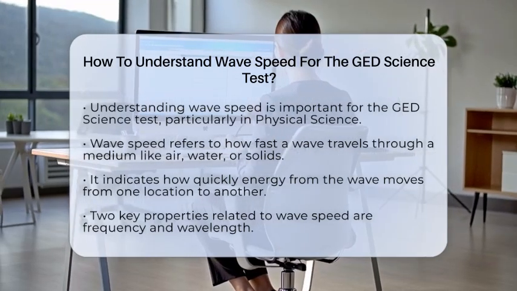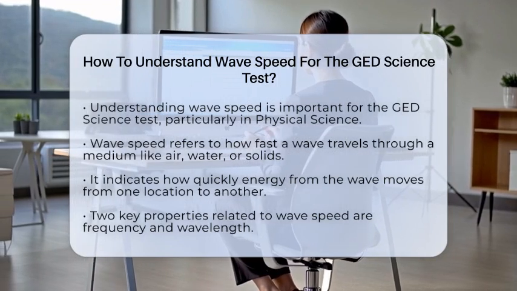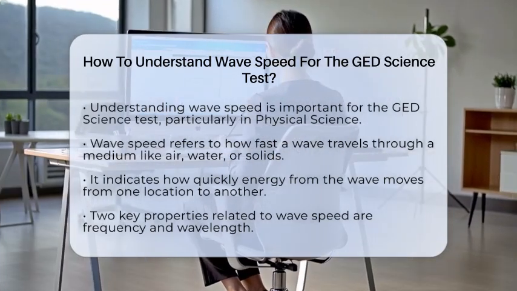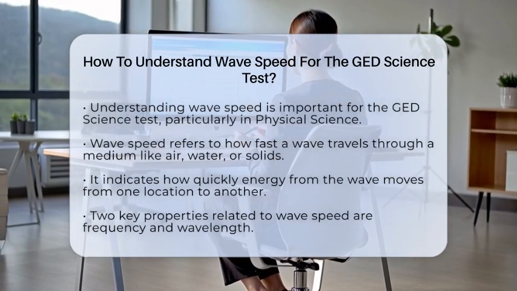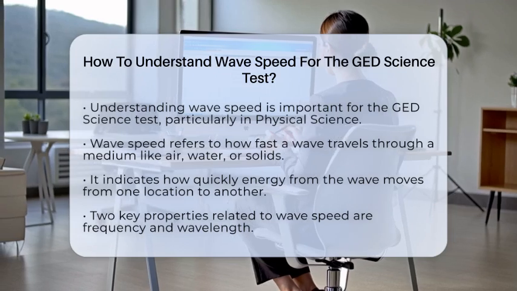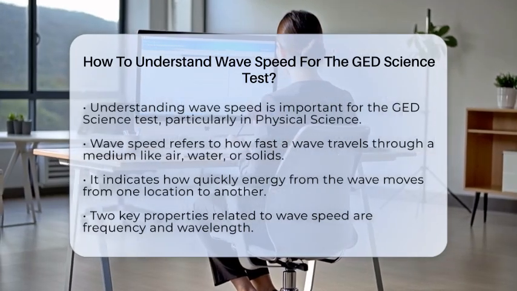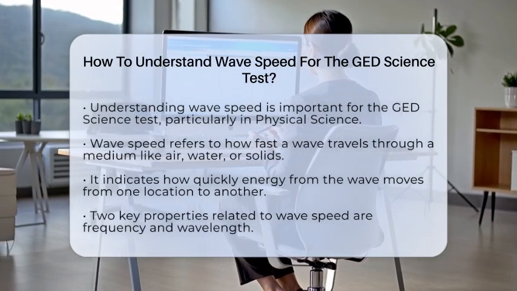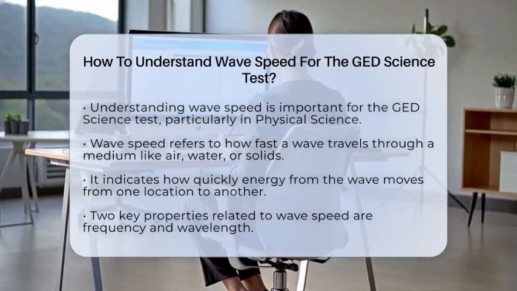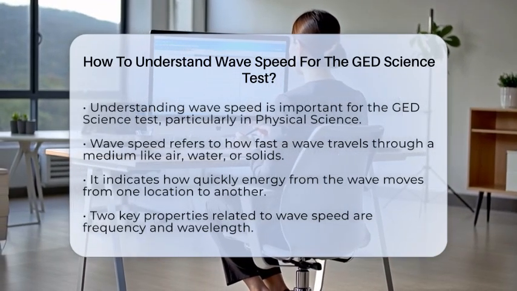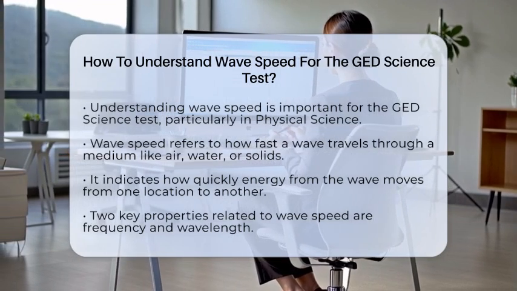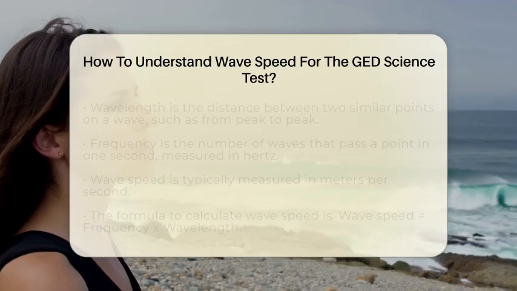Wave speed is the speed at which a wave travels through a medium, like air, water, or solid materials. It tells us how quickly the energy carried by the wave moves from one place to another. To grasp wave speed, you need to know two other important properties: frequency and wavelength. First, let's define these terms.